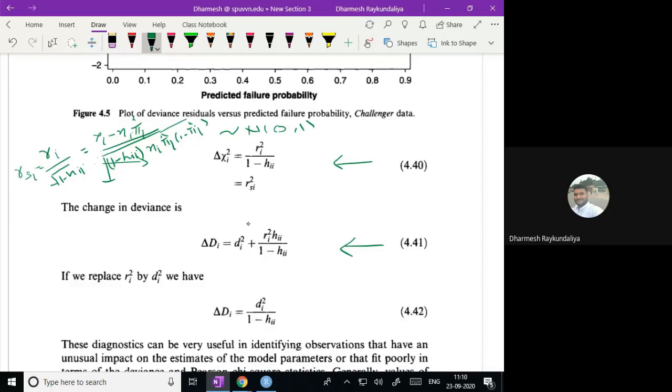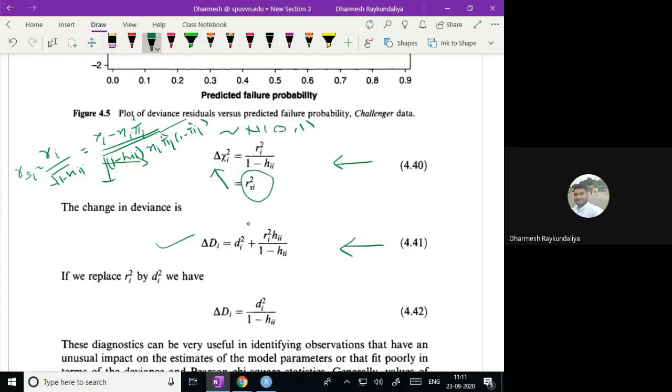Okay, so it is nothing but the standardized Pearson residuals, and the square of the standardized Pearson residuals is nothing but the chi-square. So we say that delta chi-square is nothing but the square of the standardized Pearson residuals, and the difference in the deviance is obtained by this formula. Difference in the deviance is nothing but di square plus ri square hi upon 1 minus hi.